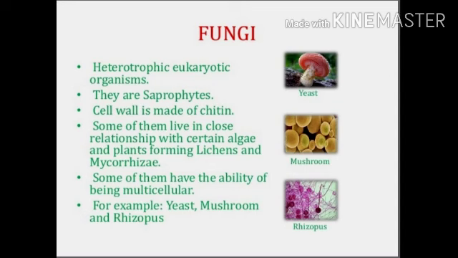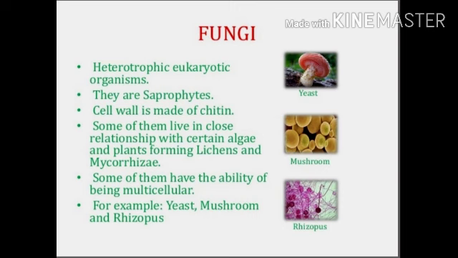Fungi are basically heterotrophic eukaryotic organisms. They are saprophytes. Saprophytes are those organisms which obtain their food from dead and decaying matter. The cell wall of the fungi is made up of chitin. Chitin is a complex organic sugar molecule.